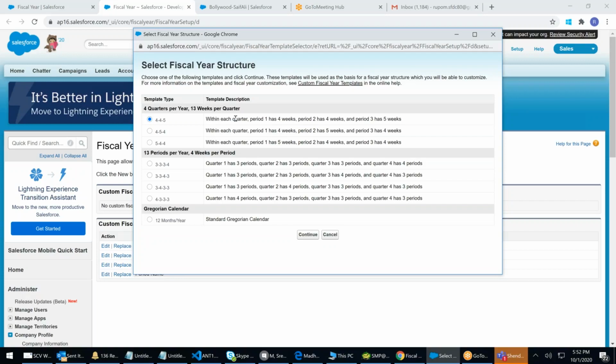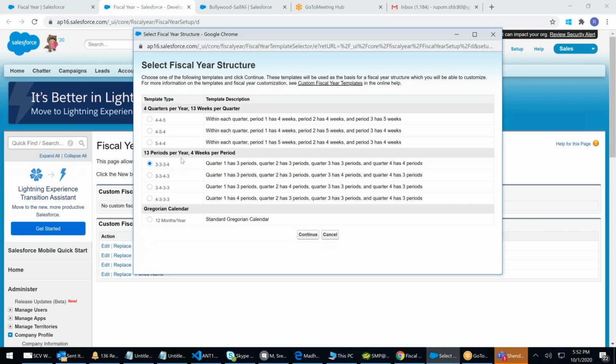Quarter 1, quarter 2, quarter 3, quarter 4. 3 into 4 is 12. In the first quarter, there will be 13 weeks in 3 months. In some months, I have to distribute, I cannot equally distribute. 4, 4, 5: 4 plus 4 plus 5 is 13. So first month, 4 weeks. Second month, 4 weeks. Third month, 5 weeks. You can go ahead, or you can say, no, let's not focus on week, focus on month.